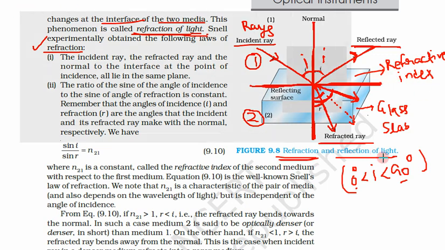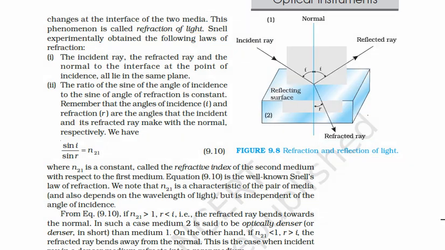So first of all, let us understand Snell's law. Now we have understood the phenomenon. What is the phenomenon? When light enters the second medium, at the interface it changes its direction. This change in the direction of the light is called refraction of light, not reflection. Now Snell has experimentally obtained the following laws. So let us see what these laws are.